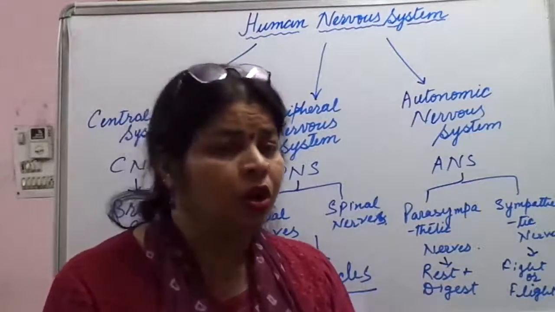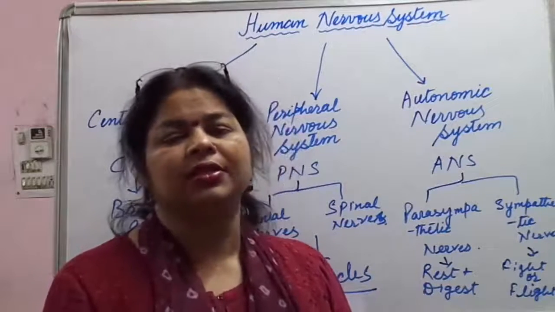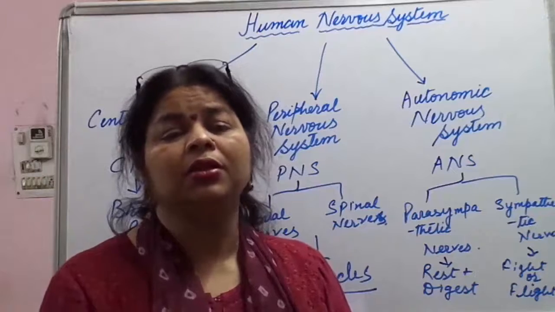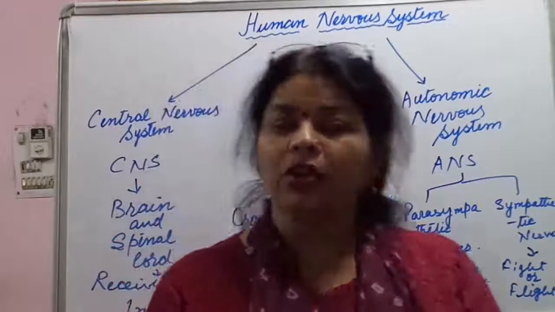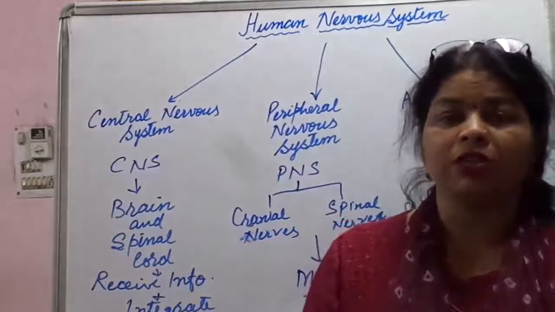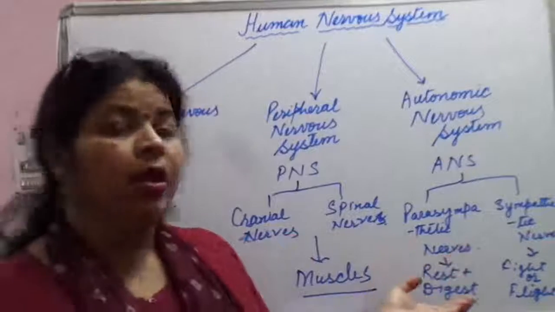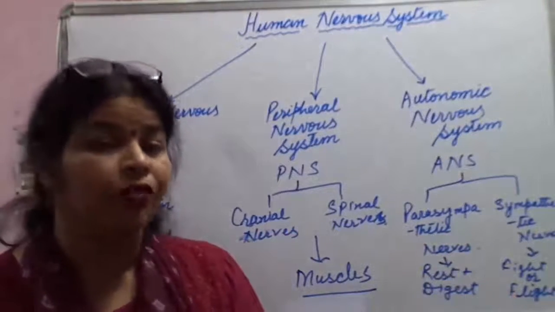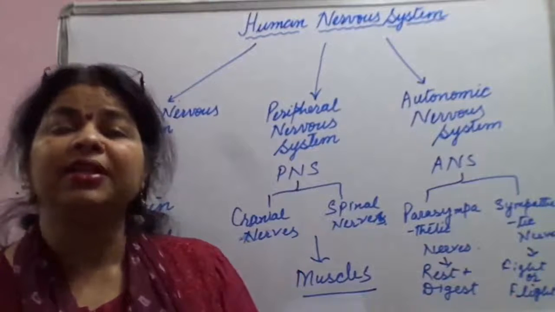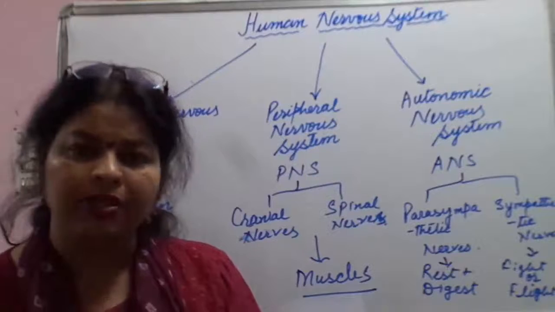Now, autonomic nervous system is connected with CNS, but it works independently and regulates involuntary activities of the body. So what kind of involuntary activities? As I have discussed here, it can be like beating of heart, and peristaltic movements, etc., that I was telling you about of any alimentary canal.